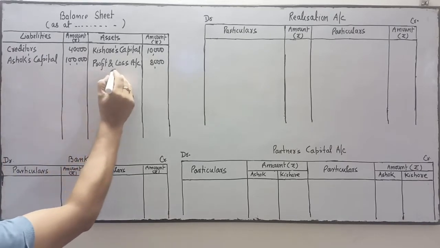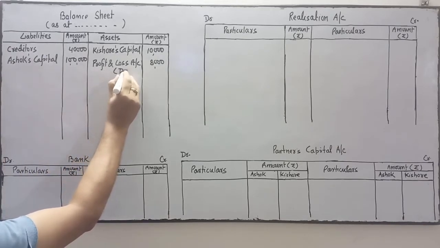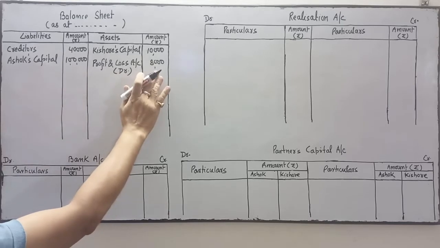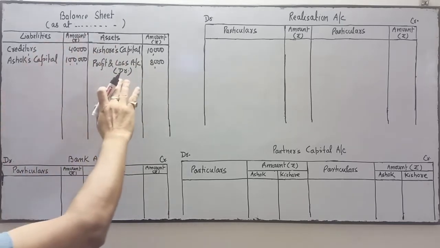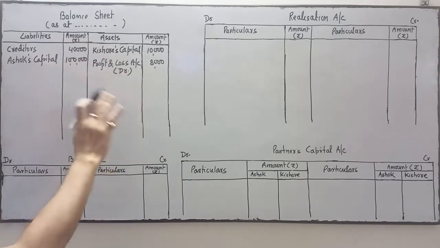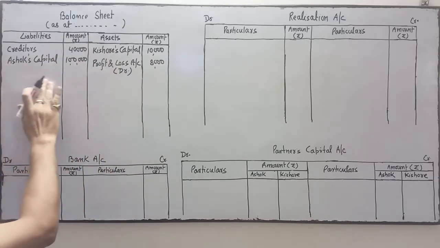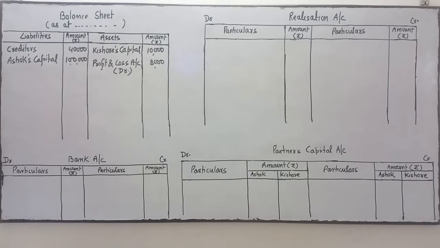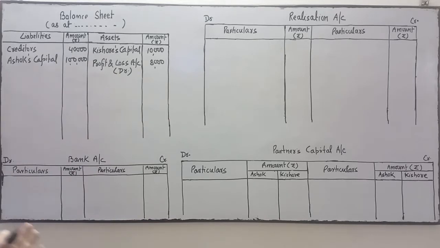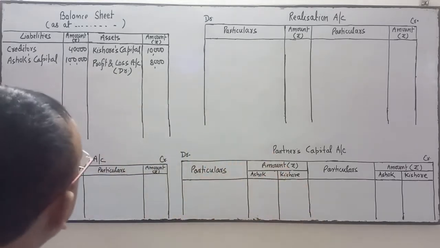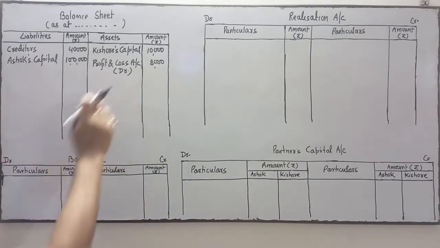It's a debit balance, that's why we have written it on the asset side. Actually, it's a loss. If the profit and loss had a credit balance, then it's a profit, and profit is a liability, so we would write it on this side. Here it is a loss, and loss is not an asset, but because of the debit balance it is reflecting on the asset side. We have to write off this amount.